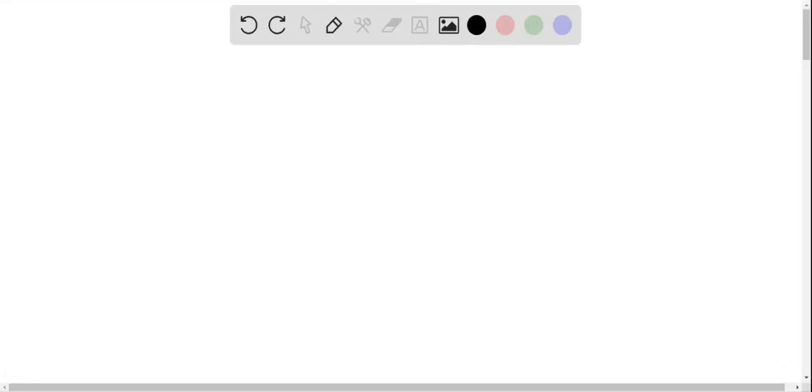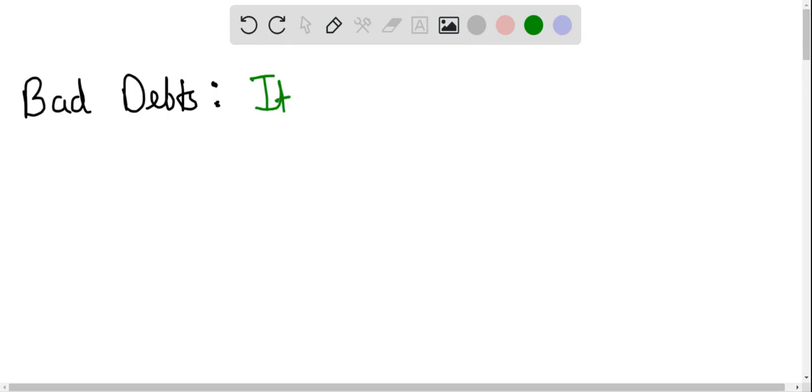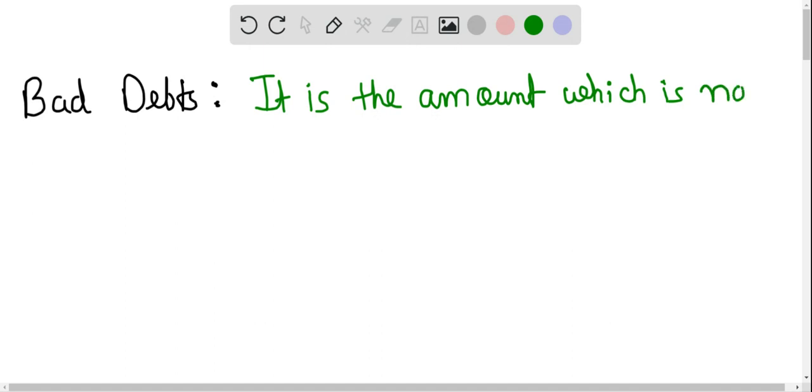Okay, so we will understand the meaning of bad debts. However, we will understand it through the example. However, for definition purpose, you can write it. It is the amount which is non-collected by the business entity.